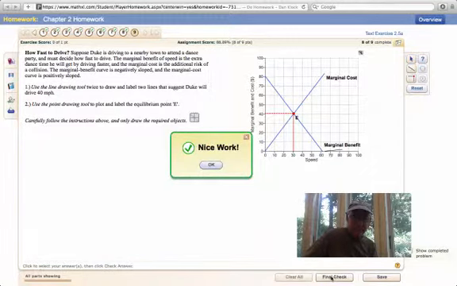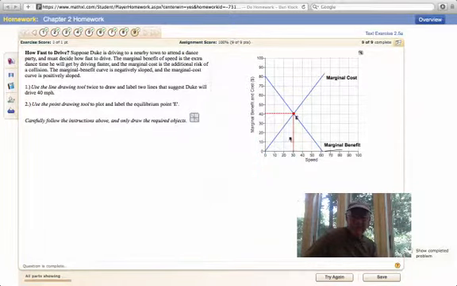Let me check my answer. Great, nice work. So he should be driving theoretically at what speed? The speed is 40 miles an hour, and he gets the marginal benefit, more time dancing. A very interesting question, and a little practice with the line drawing tool. All right, so try this out. Quiz 2 is basically the same sort of question, so I'm not going to go through that one. I think there's one extra question, but the textbook has the answer.